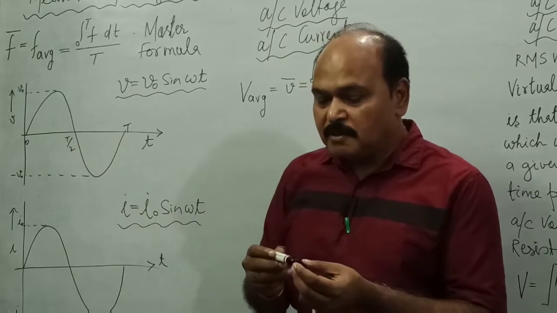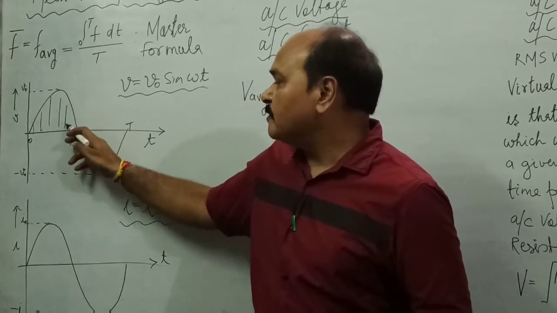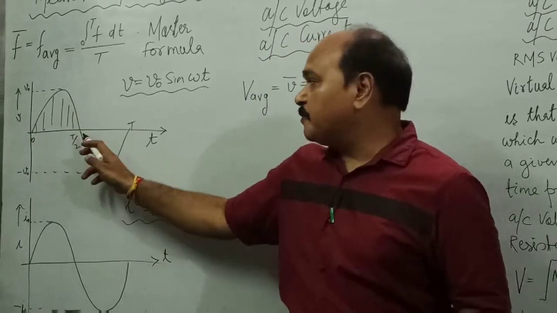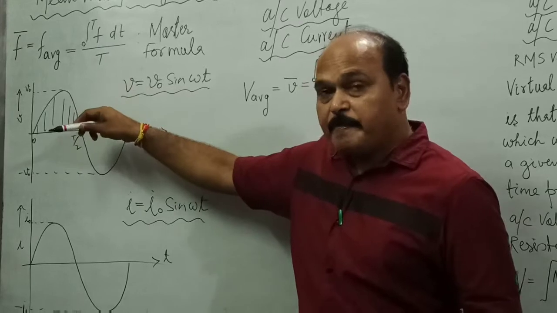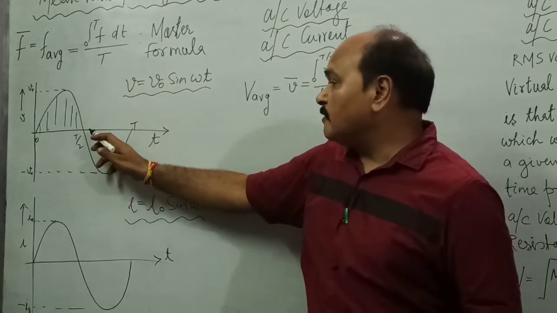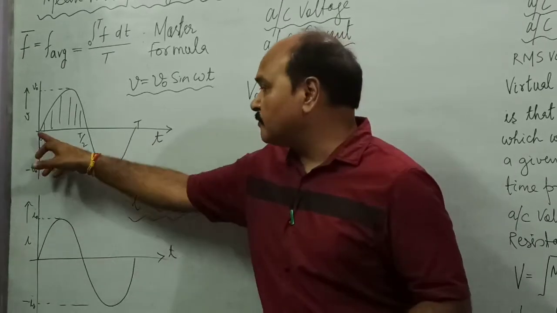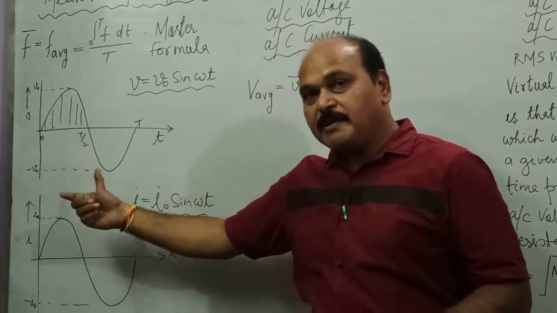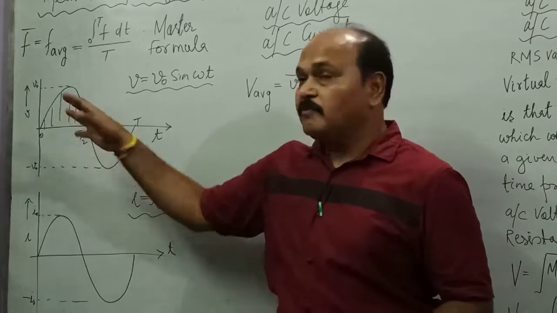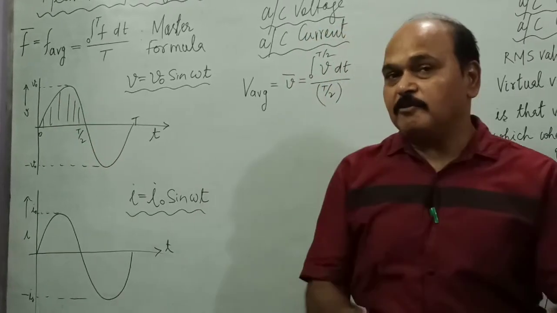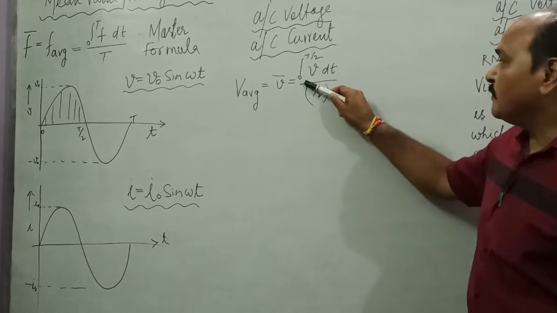This is simply because as many positive values of voltage occur in this positive half, the same number of values occur in the next half, and all of them are negative. The sum total of all positive values in half the cycle would be added with the negative values in the next half, and this sum total will come out to be 0. That means the average value of voltage for one complete cycle will come out to be 0. That is why we integrate it for half the cycle.